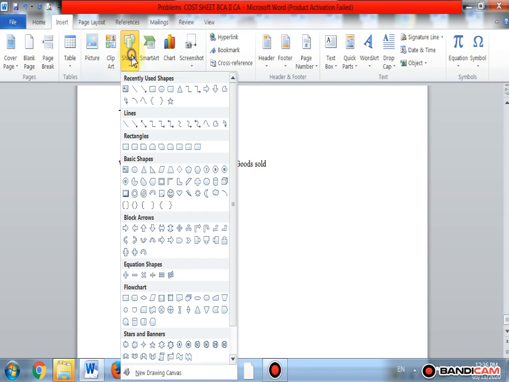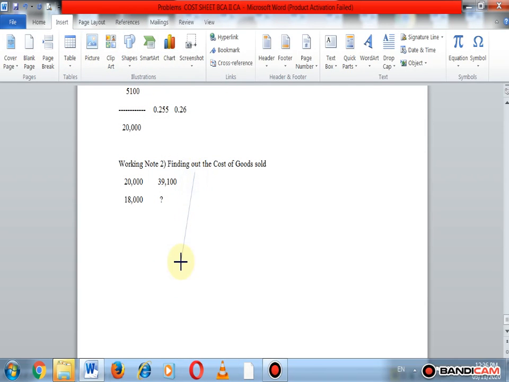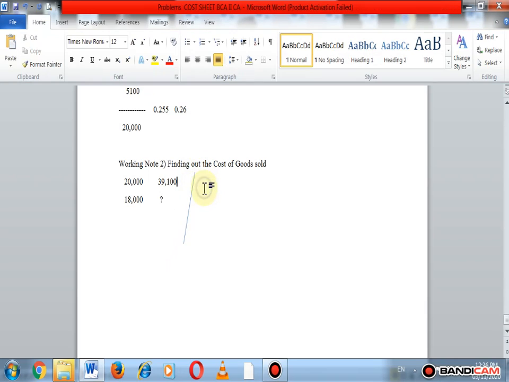Okay, so cross multiplication is 18,000 multiplied by 39,100, divided by 20,000, we get the cost of goods sold.